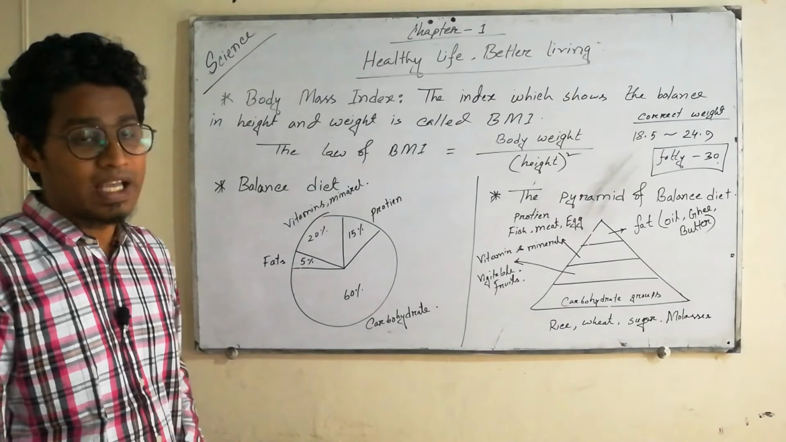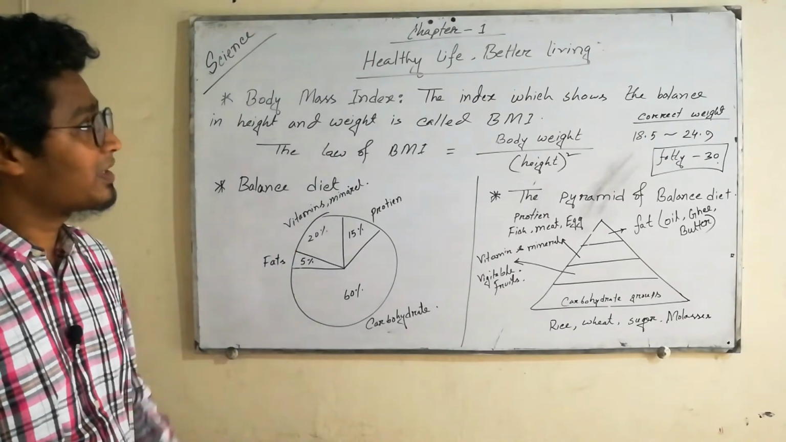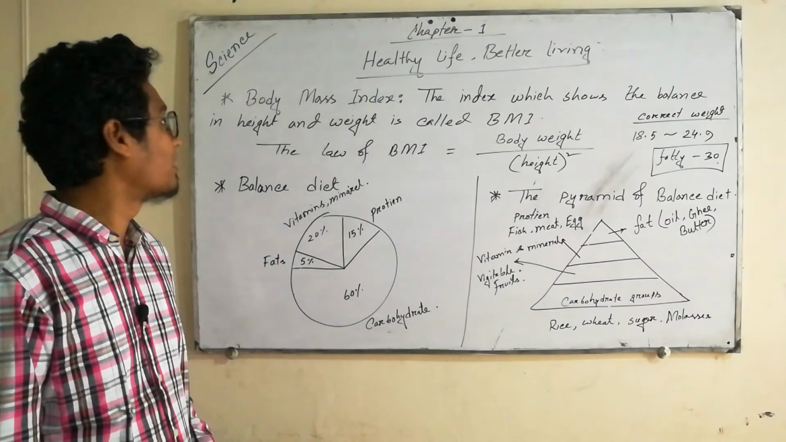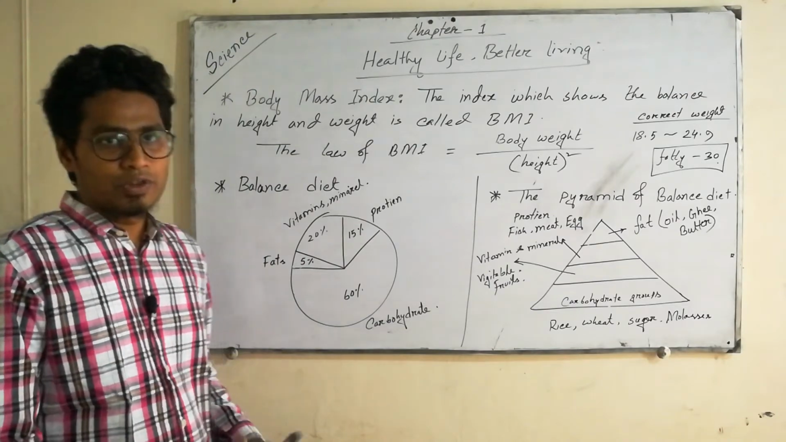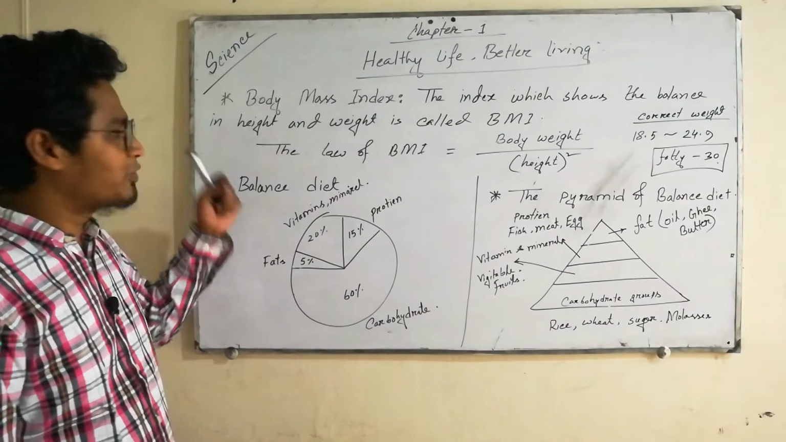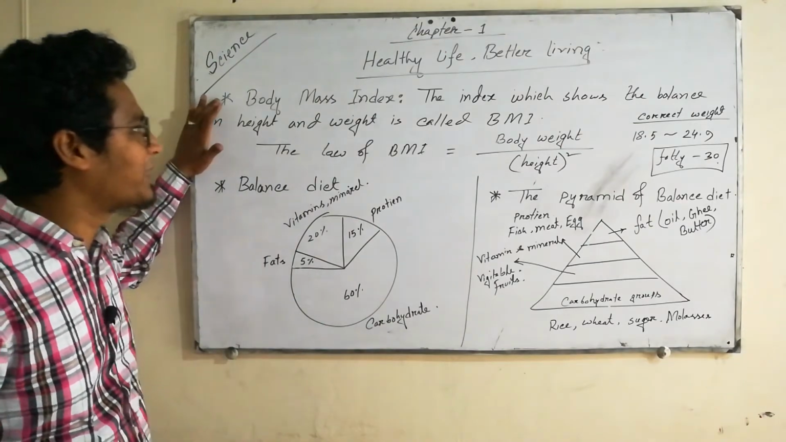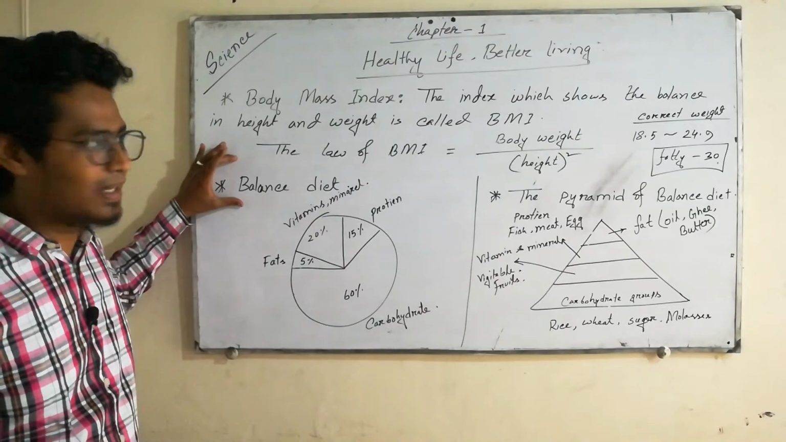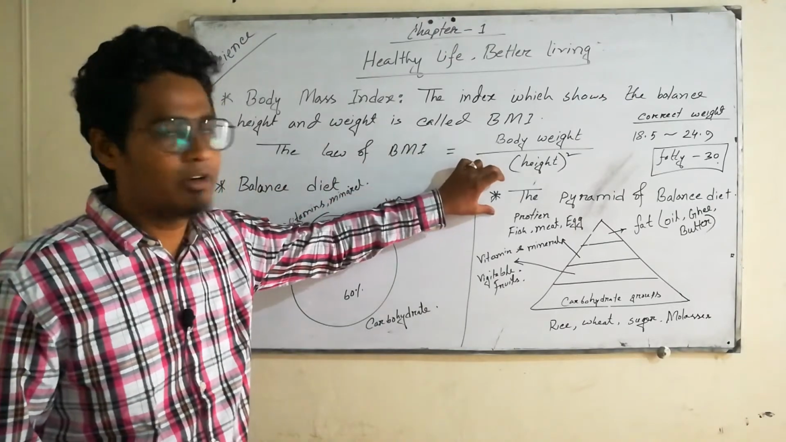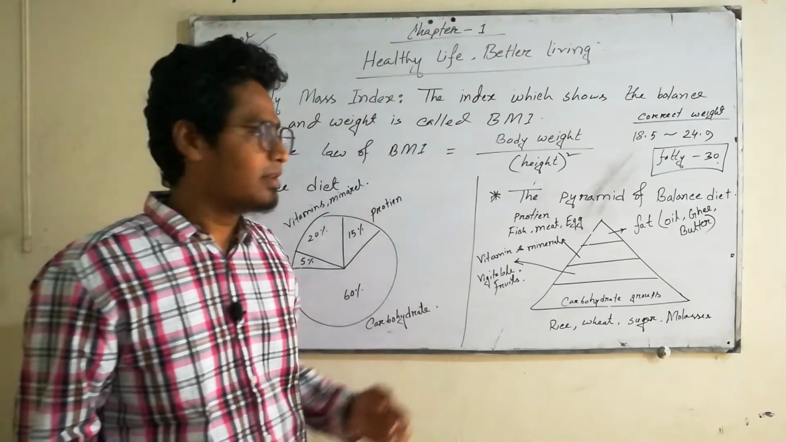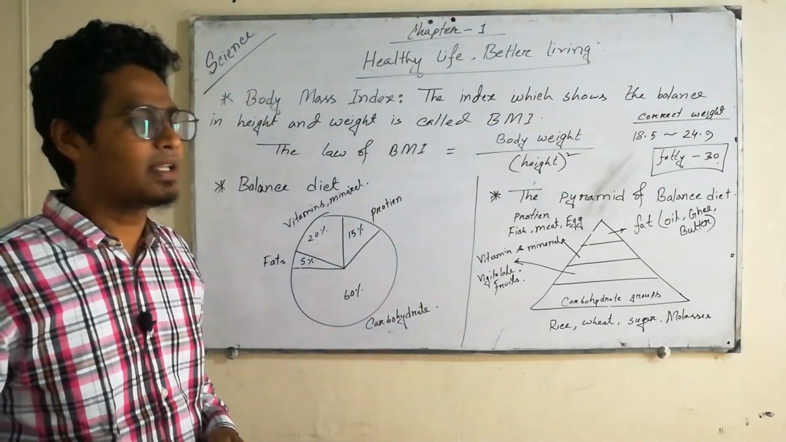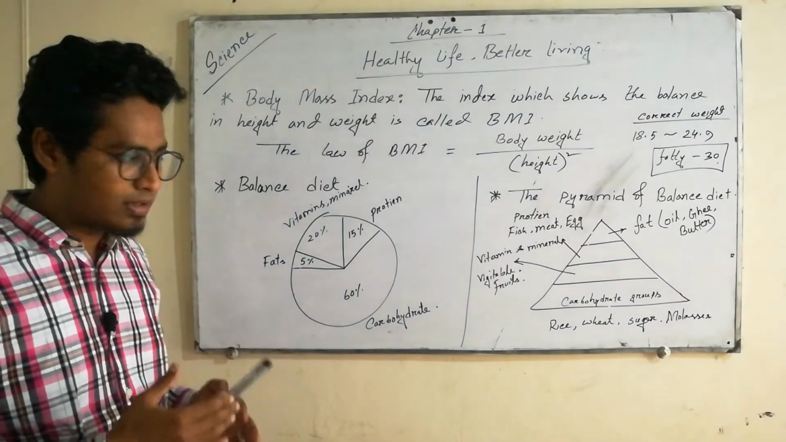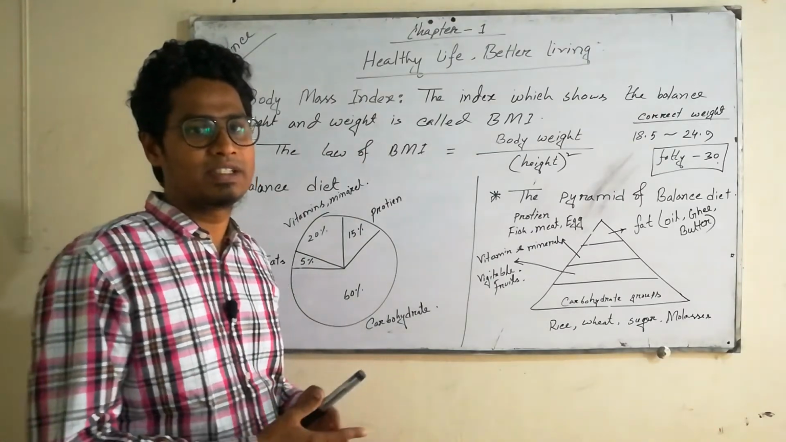We are discussing chapter number 1, healthy life and better living. Today we are going to discuss some topics. First one is BMI, that means body mass index. Then balanced diet and the pyramid of balanced diet. And then we will discuss another thing, that is preservation of food. In today's class we will discuss these topics.